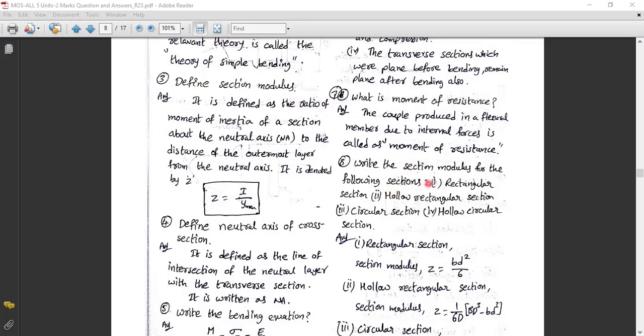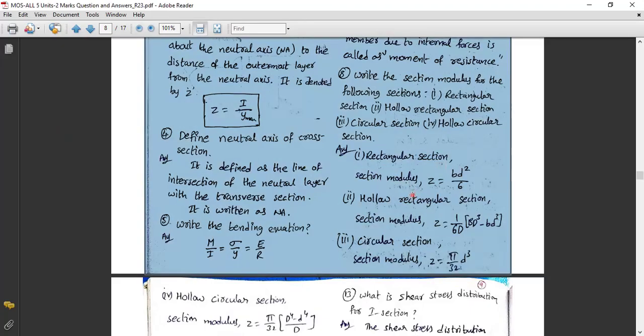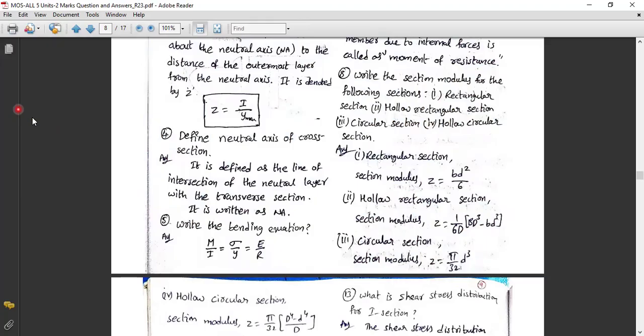Write the section modulus for the following sections: rectangle section, hollow rectangle section, circular section, hollow circular section. You can see these four questions are very, very important. It is directly given here. For the rectangle section, I will draw it so you are sure.